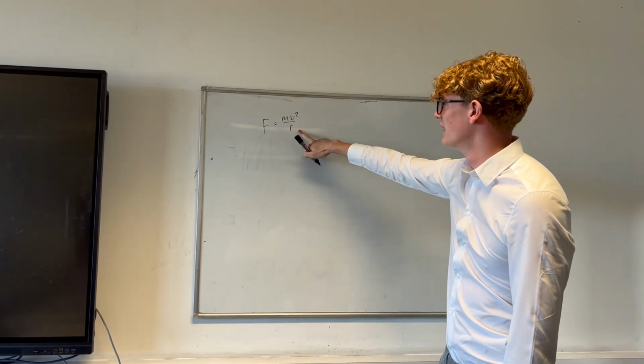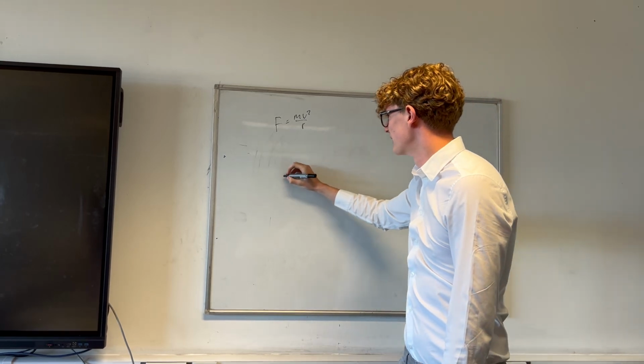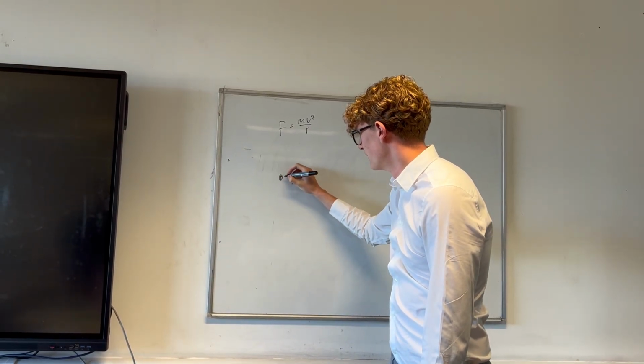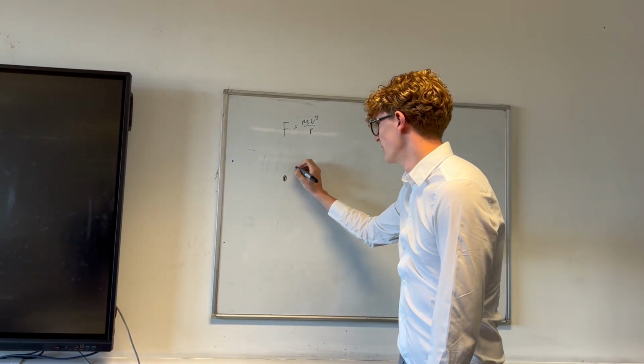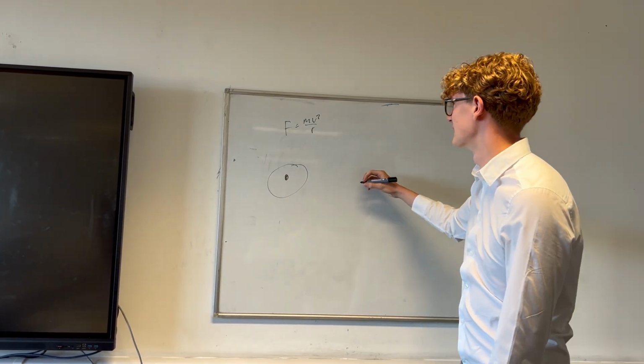Okay, so we know from circular motion that the centripetal force is equal to the mass times the velocity squared over the radius of the path. And because, if we have a big body in the middle, the planet will orbit it in a roughly circular pattern.